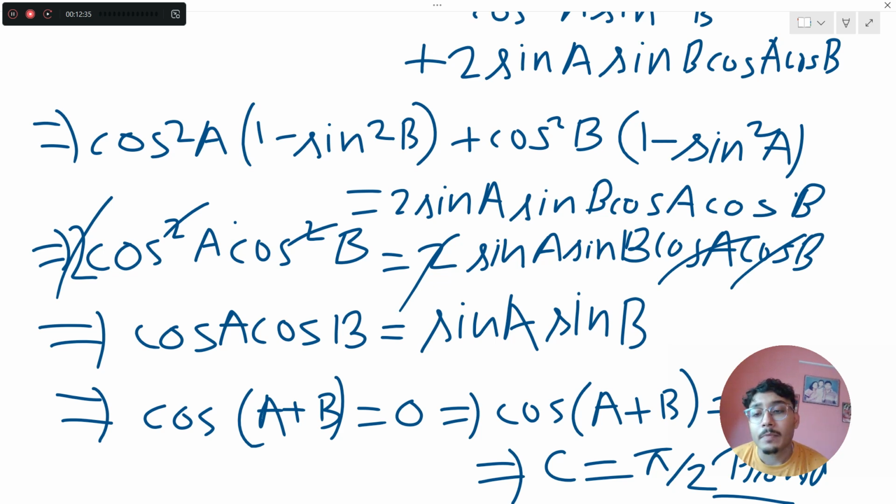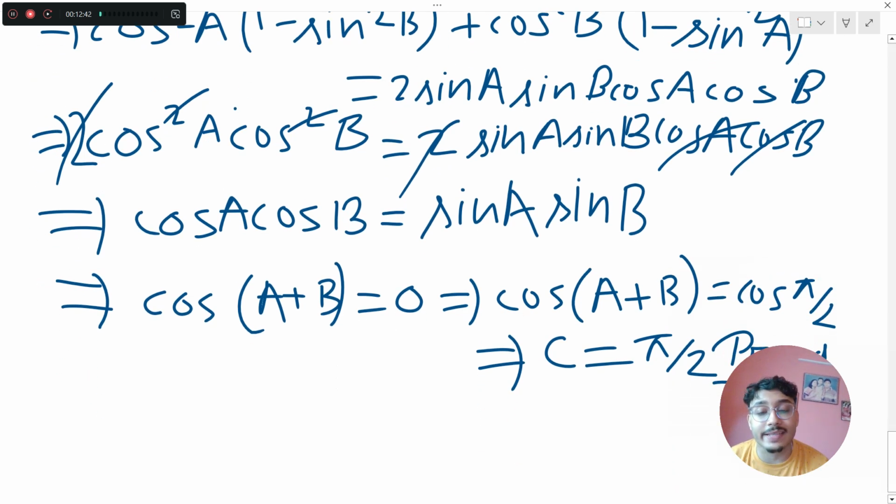2 को मैं काट सकता हूँ. Here also cos a cos b and cos a cos b can be cancelled. So what are we left with? Cos a cos b equals sin a sin b. इस चीज को लेके जाएंगे LHS में. So cos a cos b minus sin a sin b.